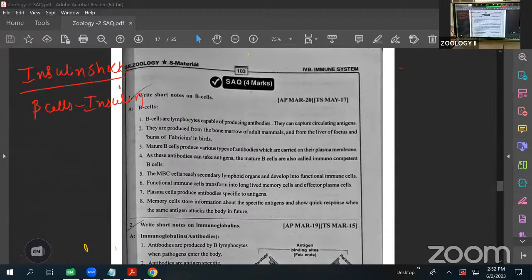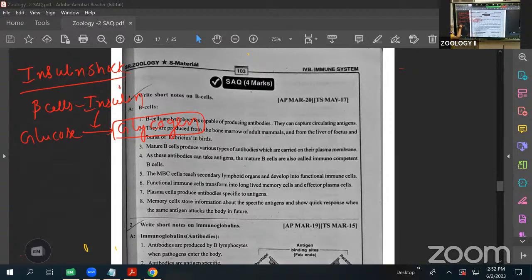The function of insulin is that when glucose in the blood is high, it is converted into glycogen and stored in the liver in the presence of insulin. If insulin is not there, glucose is not converted into glycogen. That's why glucose in the blood is eliminated through the urine. That condition is called diabetes mellitus.